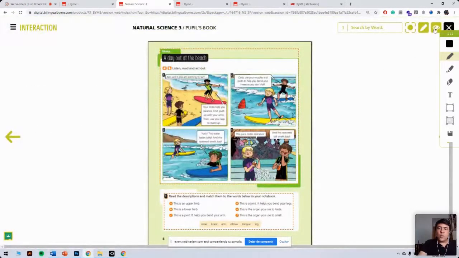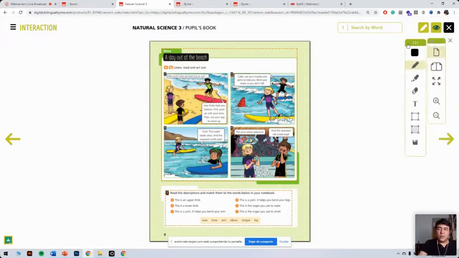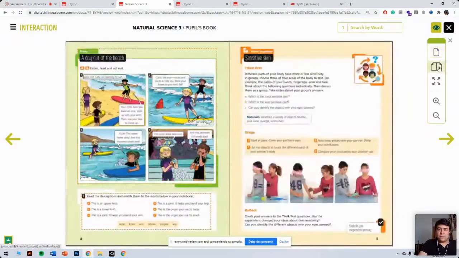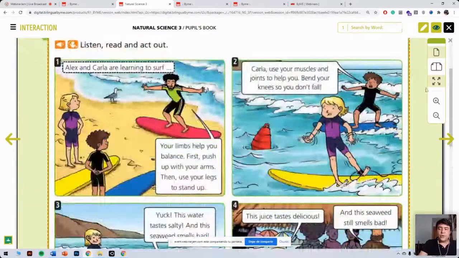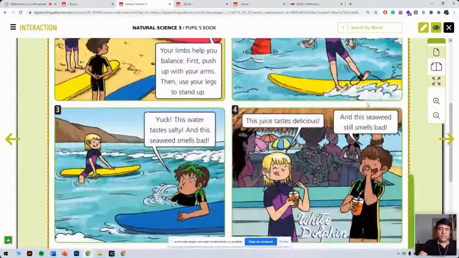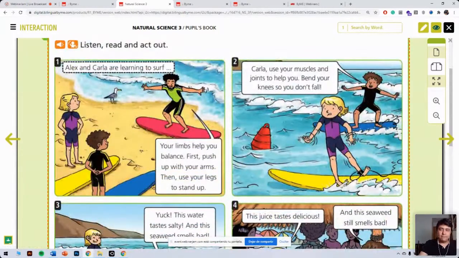Okay. Now we've got this little I button, and of course this is to change the view, how we can see the material. We've got these options here. We can do the one-page view, which basically will show you one page. Then we have this one, which is a page spread. This is particularly useful if you're setting homework and you want your students to be able to see 2 pages at the same time. Or you've got this option, which is probably the most useful, and it's fit to screen. So it will fit the material to the width of your screen. Of course, you can always zoom in and zoom out by clicking on these 2 buttons here. It's probably the most useful because then they can see the content pretty well.